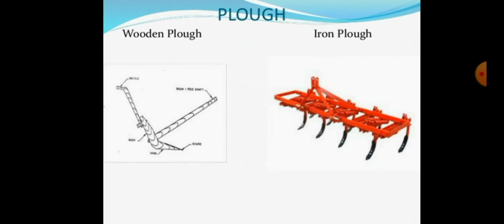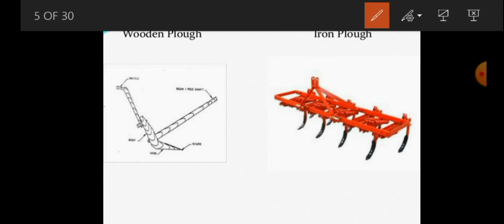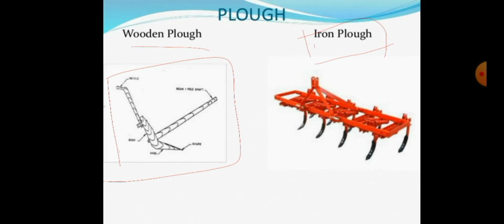Plowing takes place by the instrument called a plow. In olden days, a very important tool was the wooden plow. This is the picture of the wooden plow. And this is the iron plow. We are using the iron plow for loosening the soil like that.